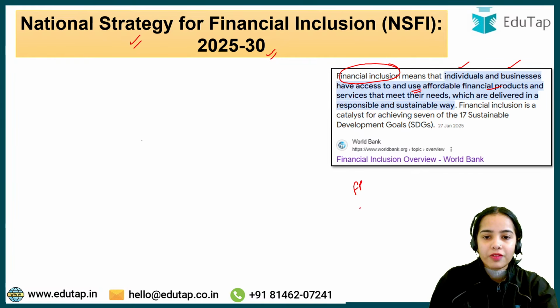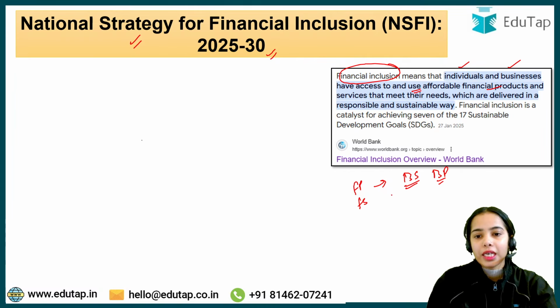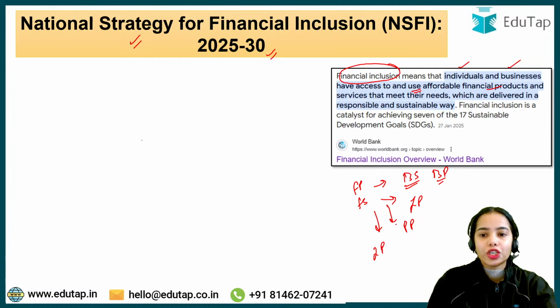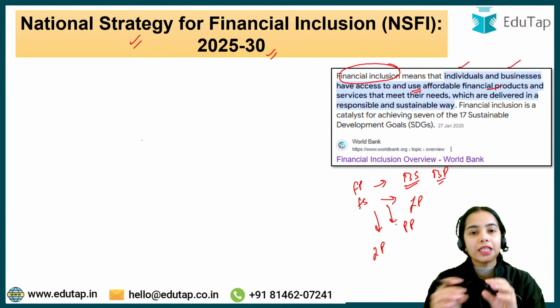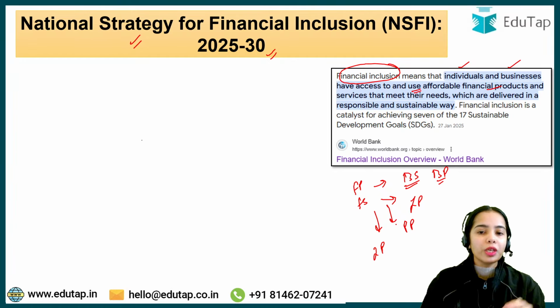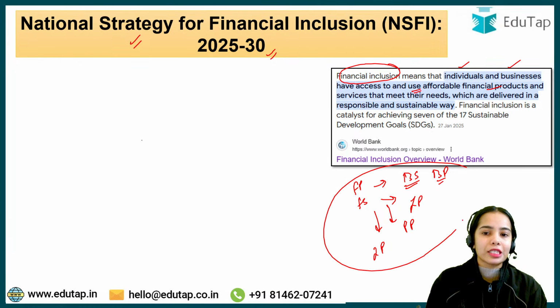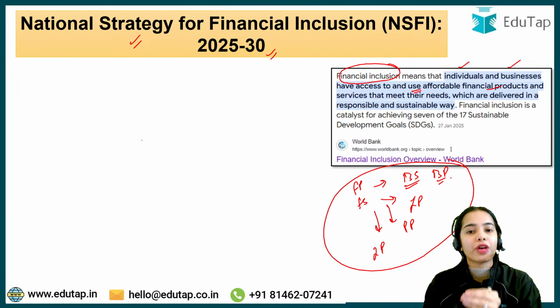These are the banking services and products, the saving products, the credit products, as well as the insurance products and services, the pension products, the investment products and such. So more and more people should be included in the financial system of our country. More and more people should have access to the financial products and financial services.